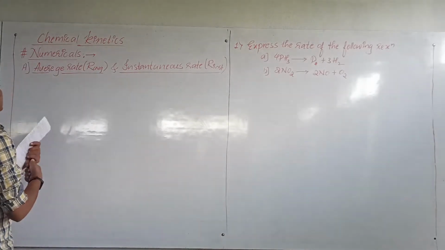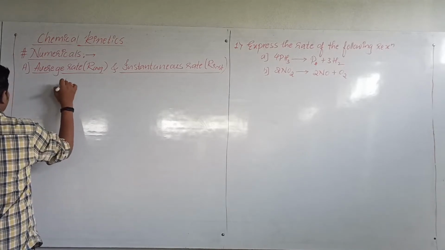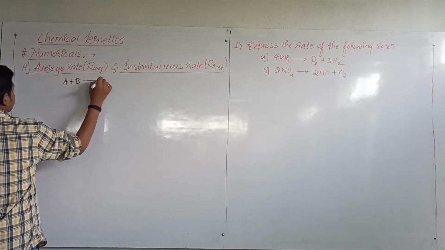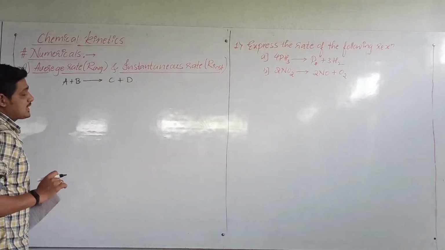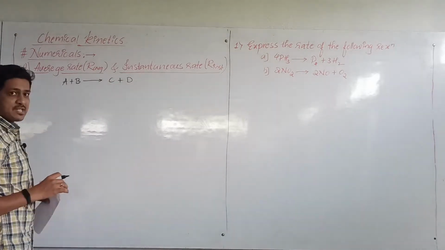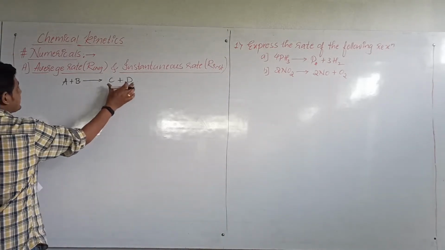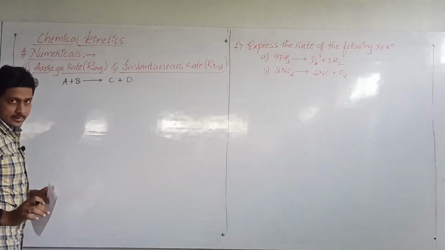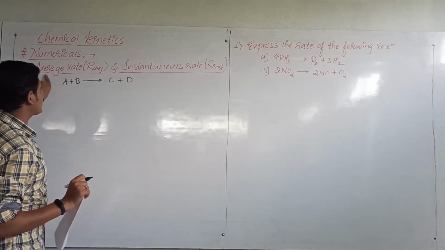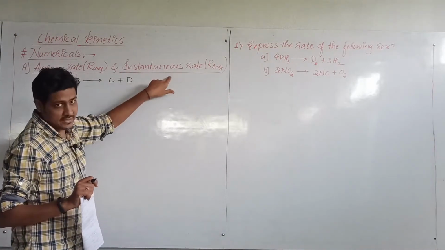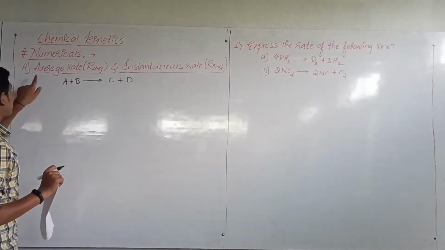So let us generally consider one reaction. Suppose there is one reaction like this. Now the rate of this reaction can be expressed in terms of reactant and it can be expressed in terms of product. But in the rate there are two types: one is average rate and another is instantaneous rate. You already know what is meant by average rate.